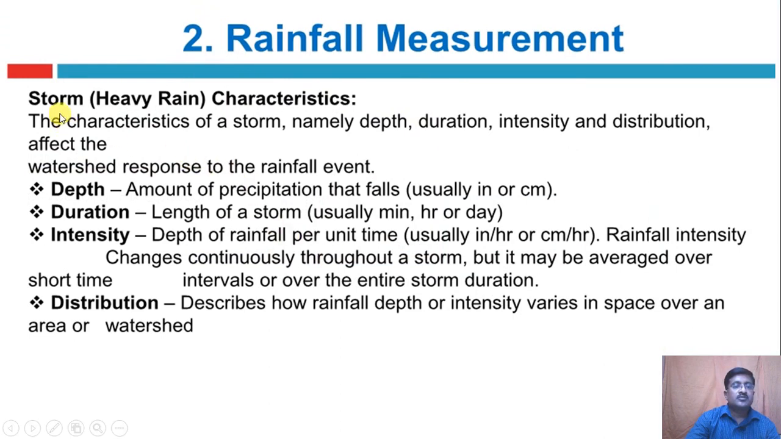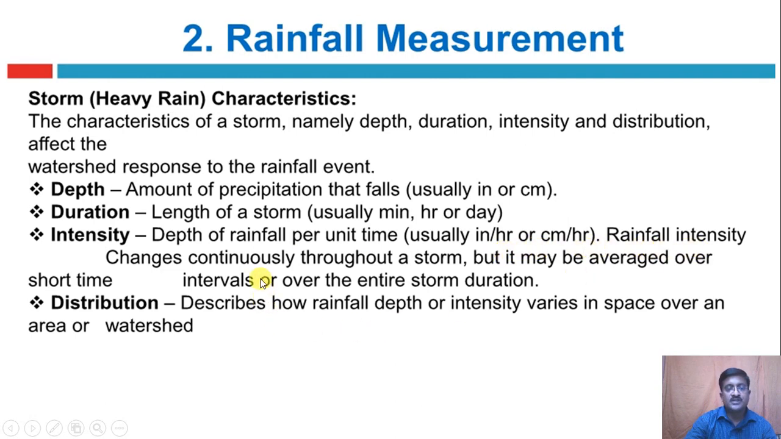Now you can see next we will move to the storm or heavy rain characteristics. The characteristics of a storm, namely depth, duration, intensity, and distribution, affect the watershed response to the rainfall event. Depth, amount of precipitation that falls, usually in inches or centimeters. Duration, length of a storm, usually in minutes, hours, or days. Intensity, depth of rainfall per unit time, usually in inches per hour or centimeters per hour.